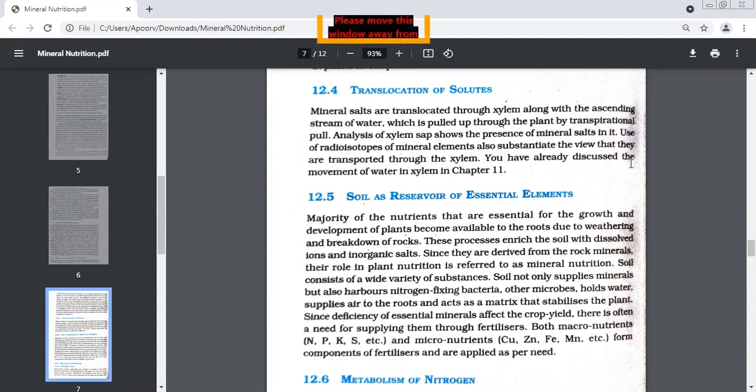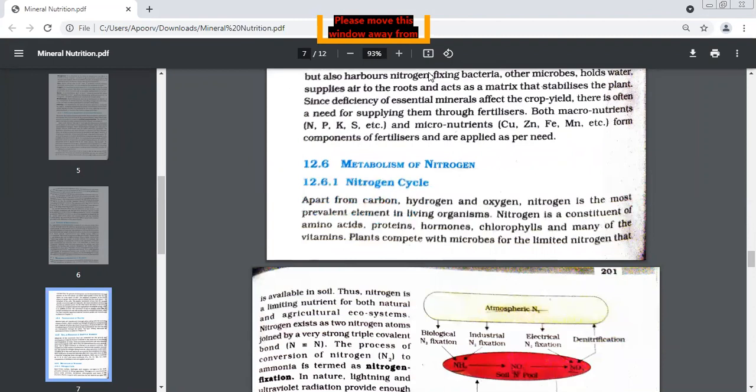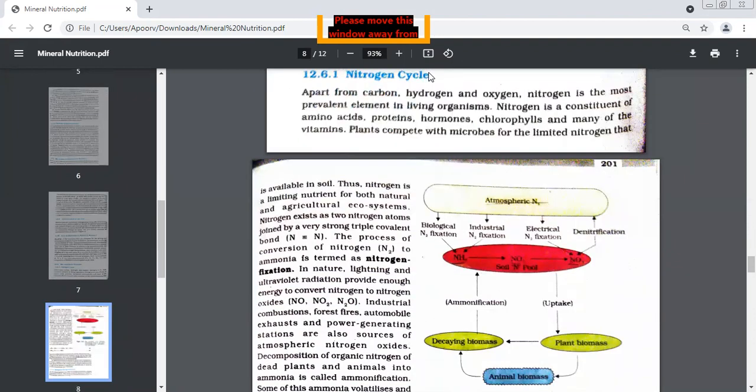Nitrogen, potassium. And three micronutrients. Iron, zinc, manganese, copper. Very good. So we have just learned the importance of soil in a plant's life. We are moving on to this now.